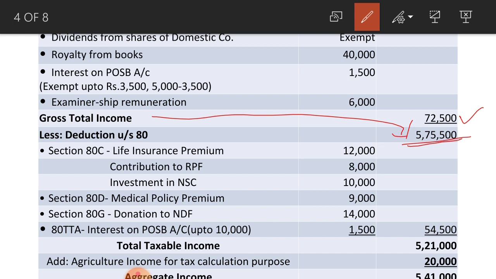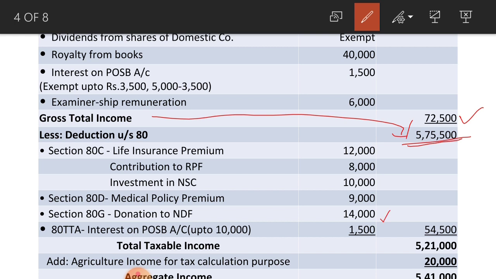First one 80C, under that 3 items are there. First one life insurance premium 12,000, second one contribution to RPF 8,000, next one investment in NSC 8th issue 10,000. Next, see, section 80D medical policy premium paid rupees 9,000, and section 80G donation to NDF 14,000.